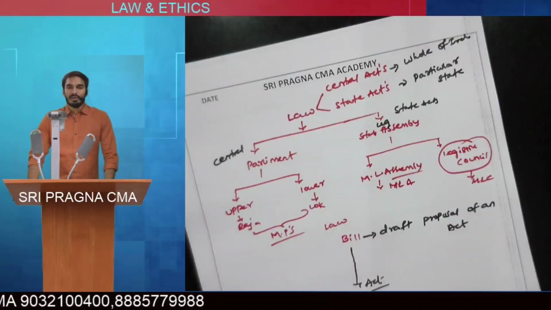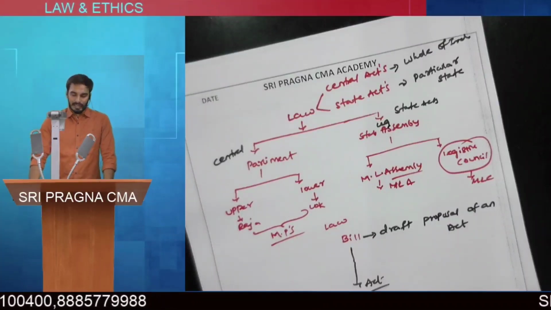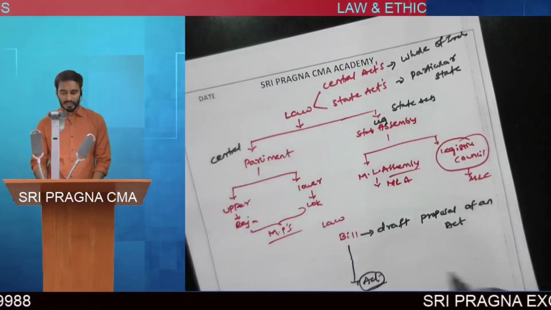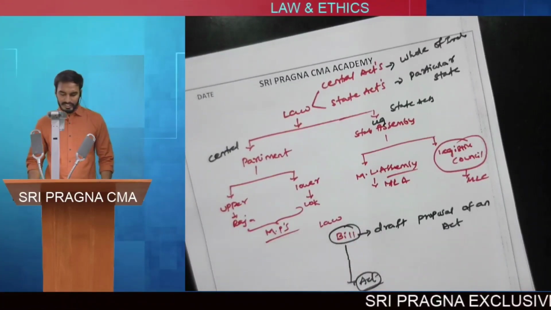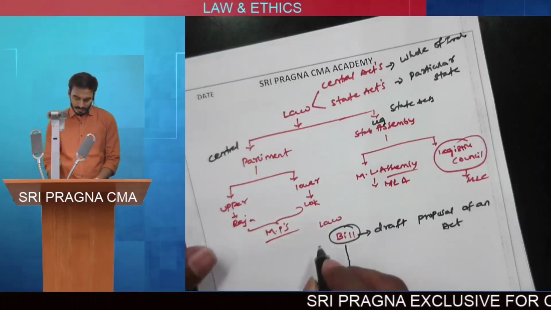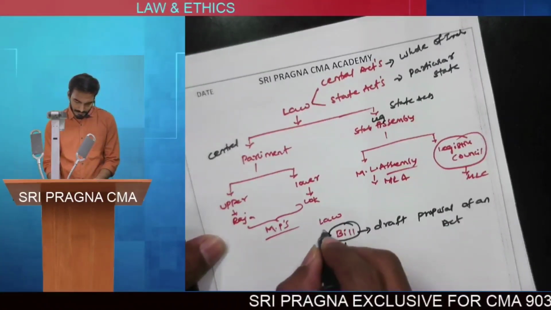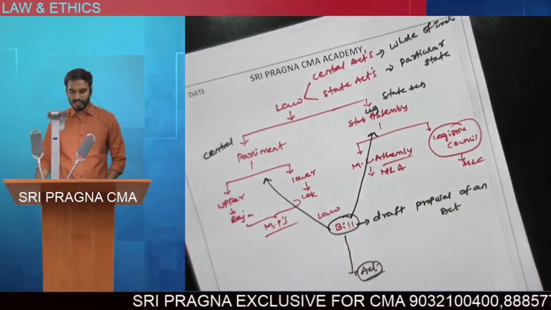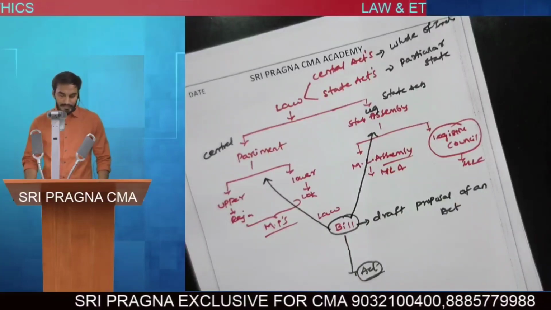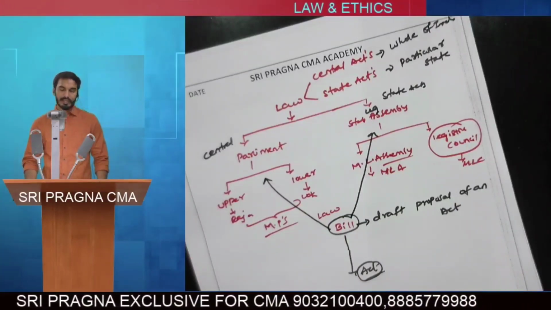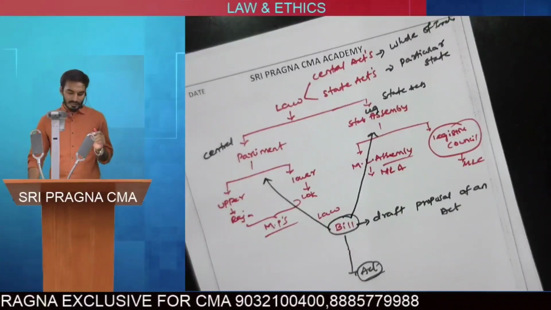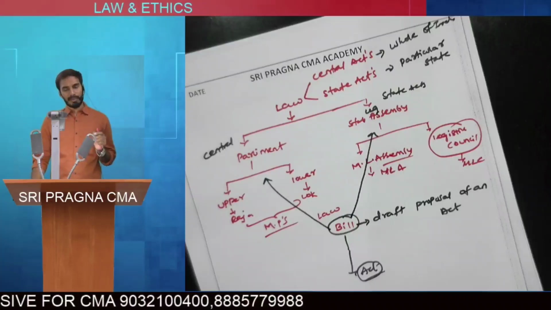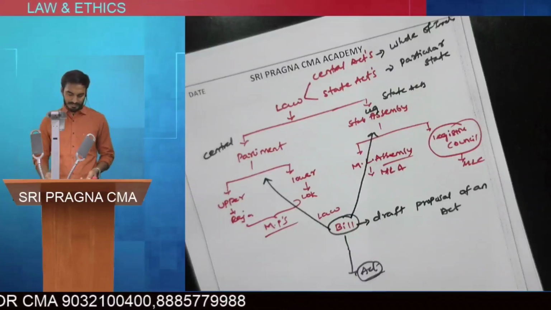So usually we have different types of bills, such as financial bills. Before it is called an act, we call it a bill. A bill is nothing but a draft proposal of an act. Usually the bill will be placed in Parliament, or state-act-related bills will be framed at a State Legislative Assembly. So the bills will first be passed at the Parliament, or in case of state-act-related bills, they will be passed at the State Legislative Assembly. Right.